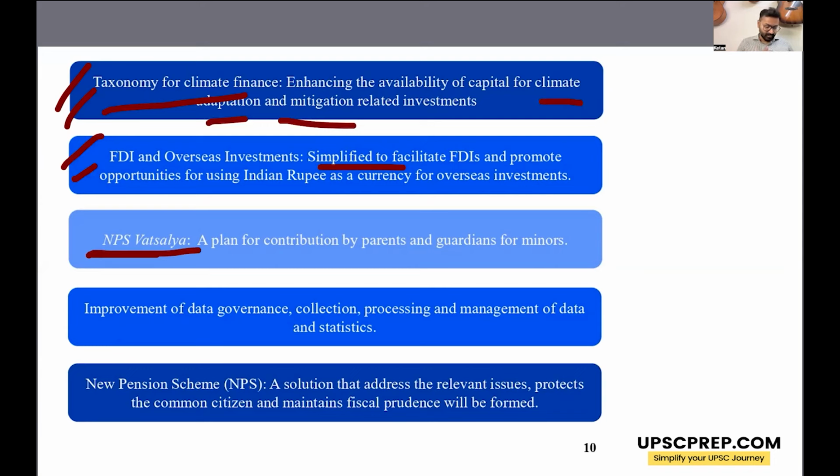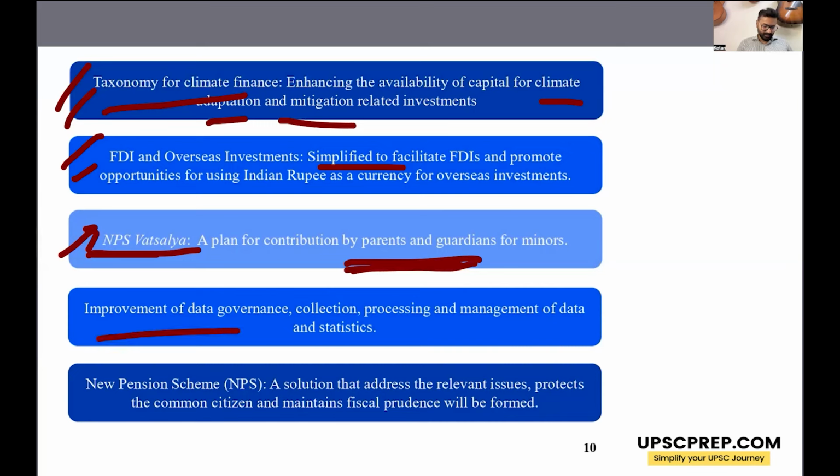There is another initiative by the government by the name of NPS Vatsalya, right? In which parents and guardians can make contributions for minors, right? So right now for NPS, people make contributions for themselves, right? Now even parents and guardians can make contributions for minors. And once the person reaches the age of 18 years, then that boy or girl will be able to take over and start making his or her own contributions, right?